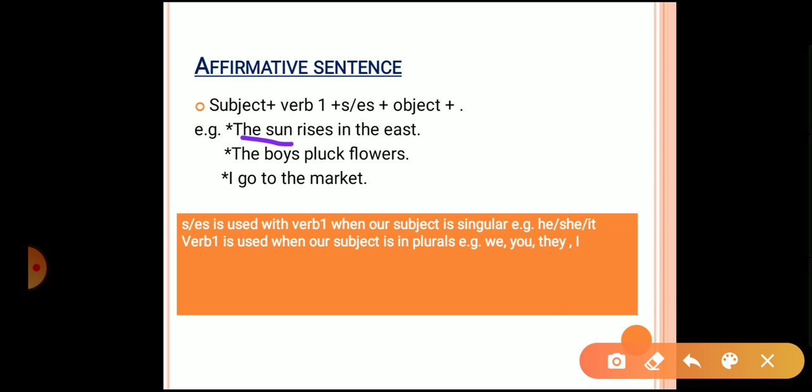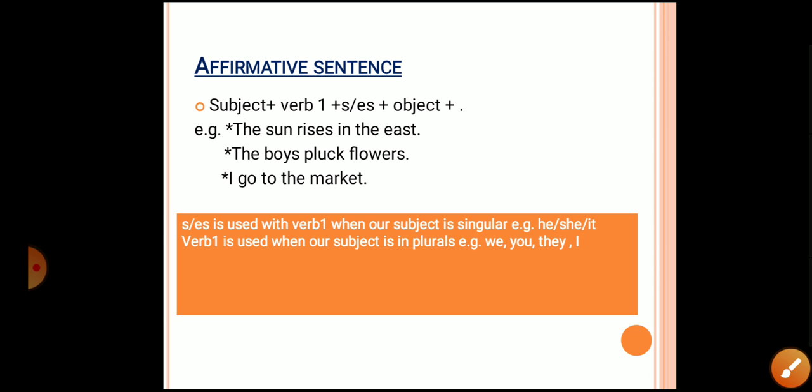Okay. And in the second one it is boys. Boys are plural, so we have not used s with the verb's first form. We have used over here verb's first form only. And lastly we are having I go to the market. So we use verb's first form plus s or es with the singular, for example he, she, it. So wherever we are having subjects like he, she, or it, or singular, we'll be using verb's first form plus s or es. And wherever we'll be having plural or I, we, you, they, we'll be using verb's first form only.